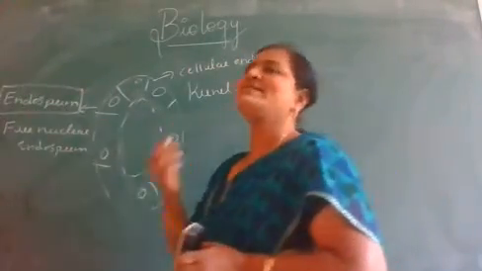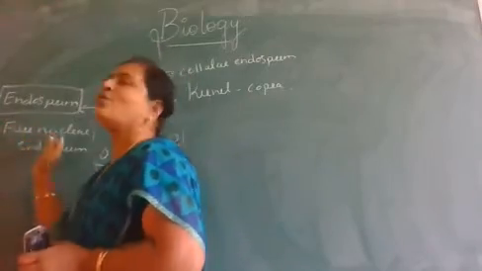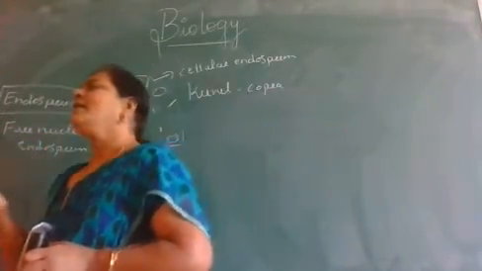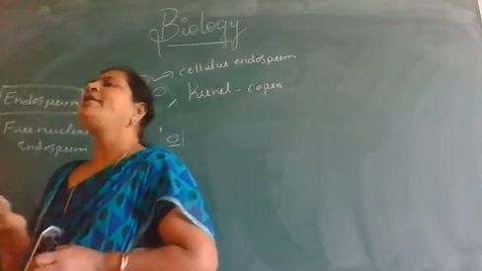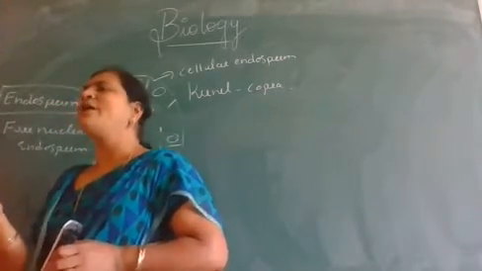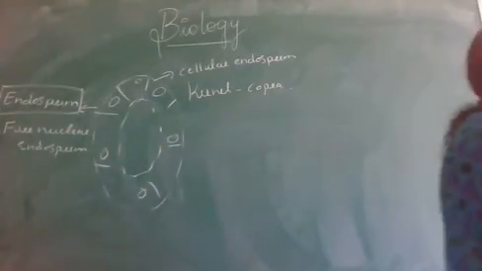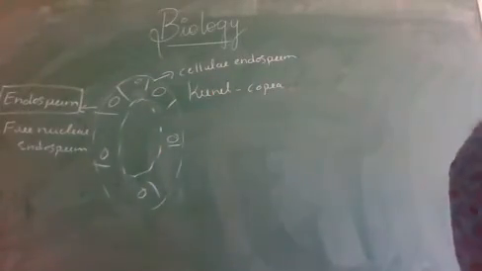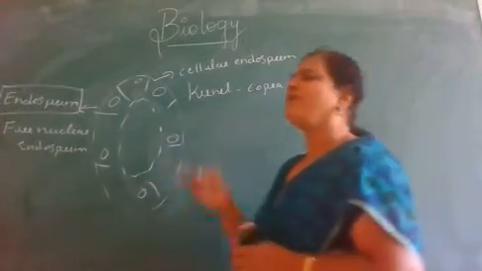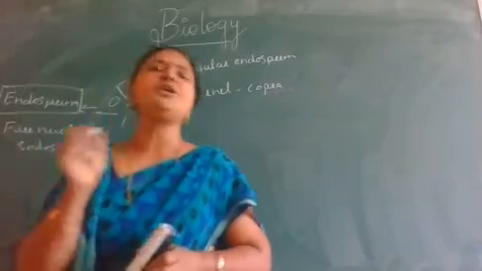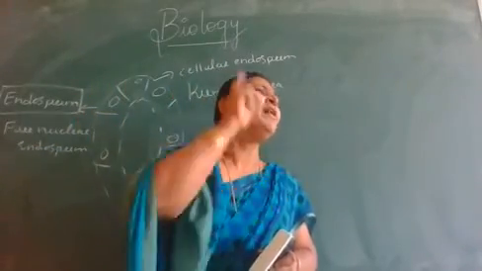That liquid is nothing but free nuclear endosperm. Whether it is in a liquid state or in the form of a solid state, endosperm is the double fertilized, triple fused, triploid product in angiosperms that acts as a nutritive or nourishing tissue for the development of the embryo.